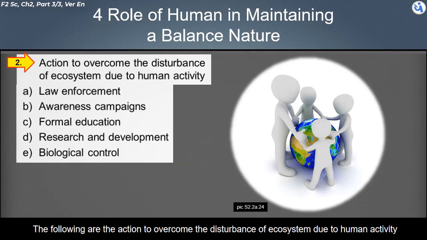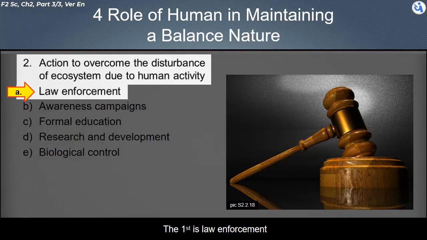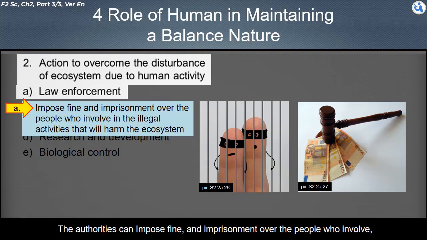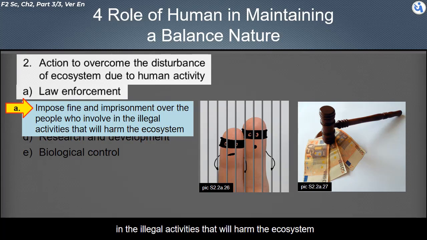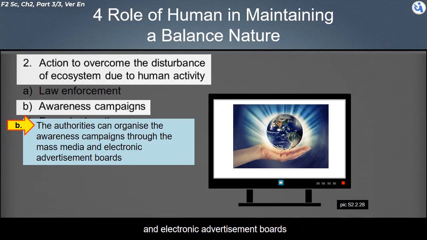The following are the actions to overcome the disturbance of the ecosystem due to human activity. There are 5 actions to be discussed. The first is law enforcement. The authorities can impose fines and imprisonment on people who are involved in illegal activities that harm the ecosystem. Awareness campaigns. The authorities can organize awareness campaigns through mass media and electronic advertisement boards.